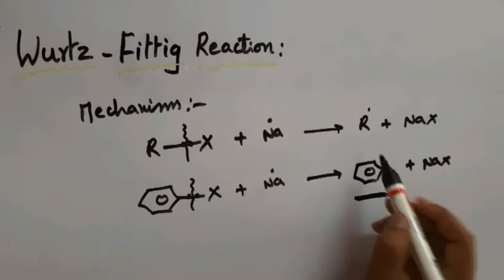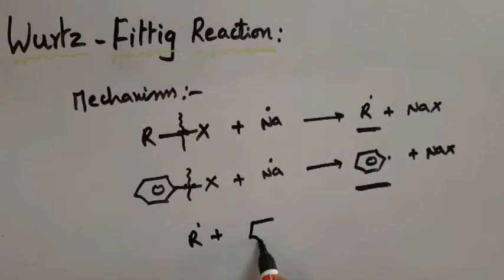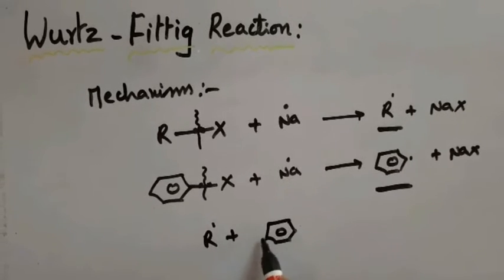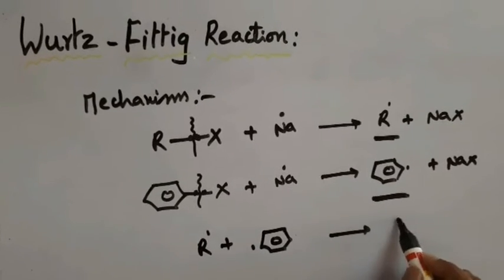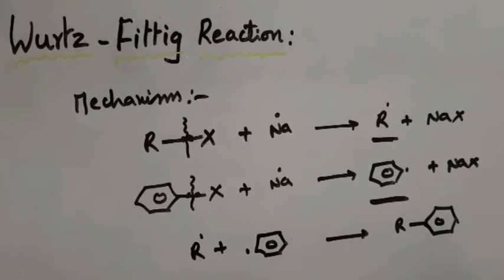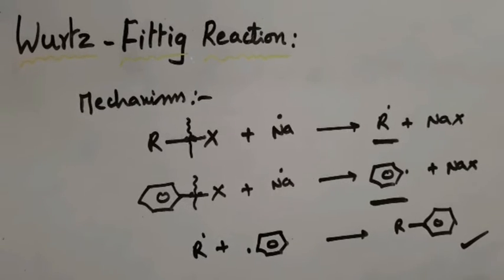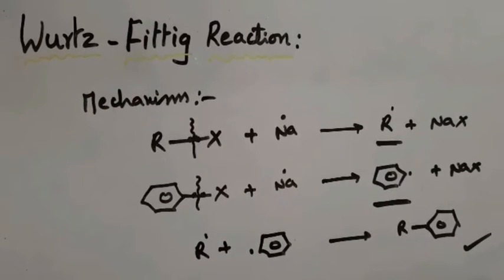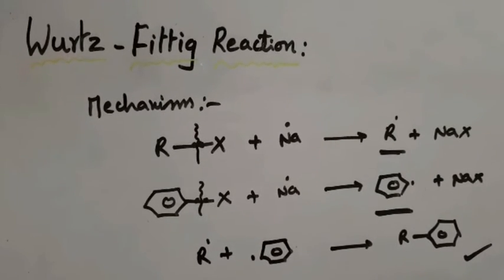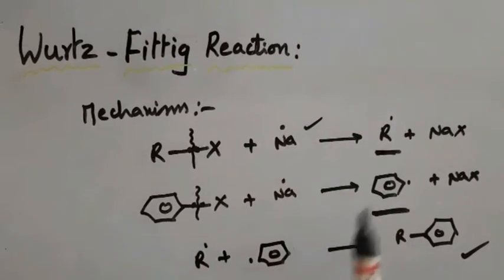Now these two radicals will combine with each other to give you the desired product, namely substituted benzene, alkyl substituted benzene. A very simple mechanism which is similar to that of Wurtz reaction mechanism. So Wurtz-Fittig reaction also involves free radical mechanism.